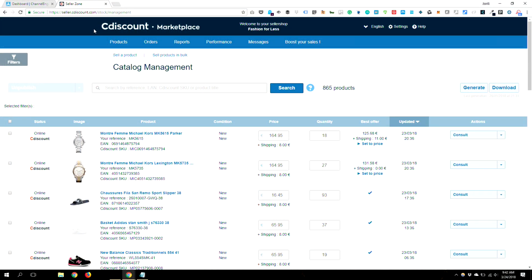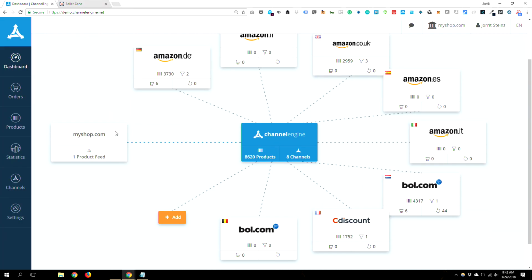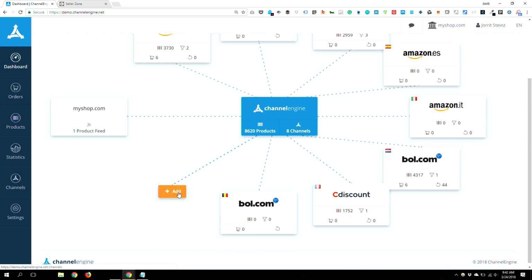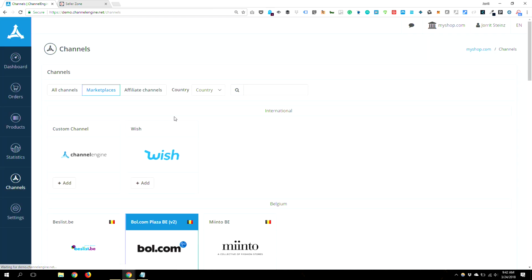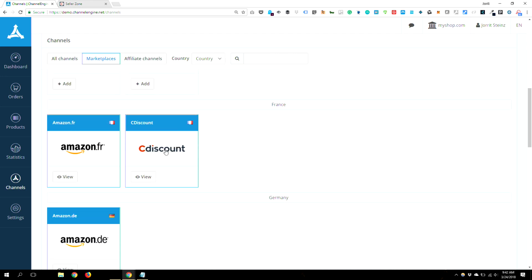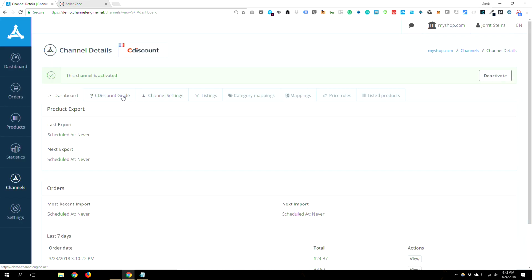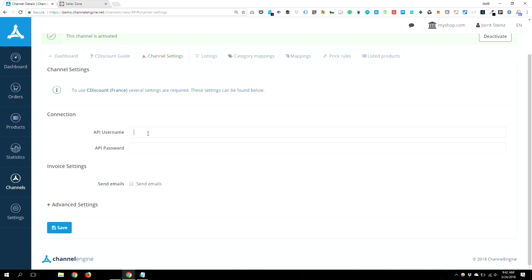Once you are set up with Cdiscount, you just go onto the website and create an account. You don't need to upload passports and utility bills and stuff like that. That's it. With all the others, it goes pretty fast. Once you have that, you can get an API key. First thing you do when you're in Channel Engine, you just click on Add a new channel. In this case, Cdiscount's already in there. And all you have to do is go to Channel Settings, put in your API username and your password.